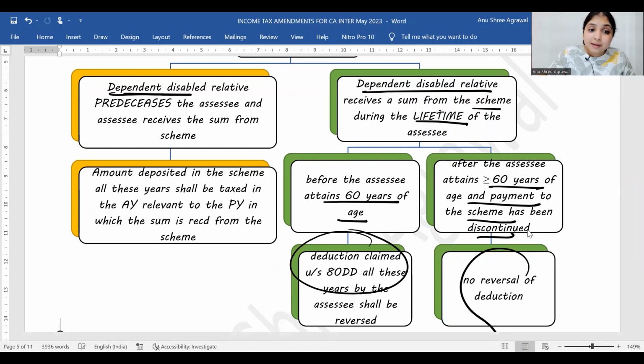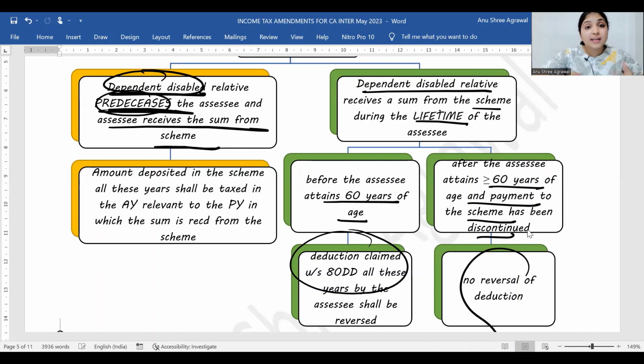If the dependent disabled relative predeceases the assessee, and the assessee receives a sum from the scheme, then whatever the assessee had paid into the scheme all these years will now be taxed for the assessee. But in case a dependent disabled relative predeceases the assessee, and before the dependent disabled's death he had already taken money from the scheme, in that case there will be no taxation for the assessee. I can conclude like this, right?